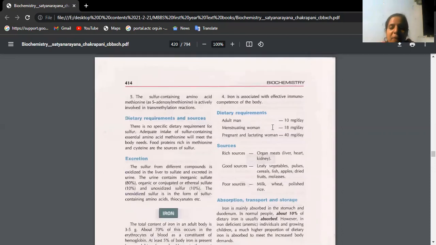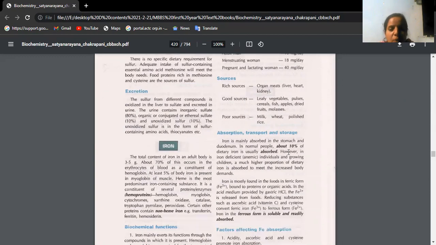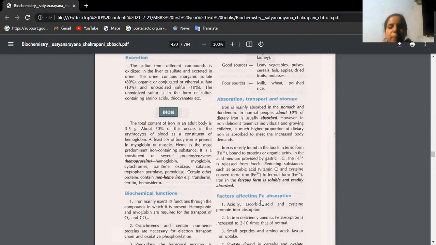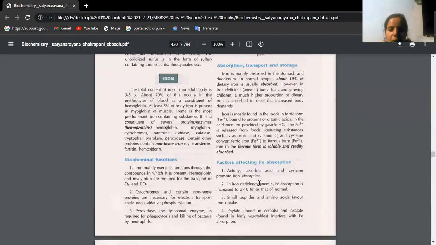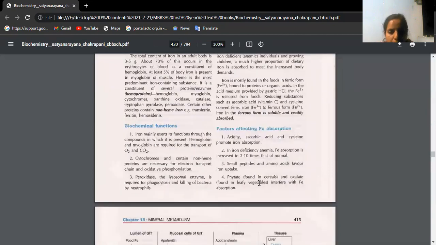Dietary requirements for an adult man and sources you can easily study. Absorption, we know, is from the GIT, duodenum, small intestine. Again, acidic pH is required. See, acidity is required for iron absorption.